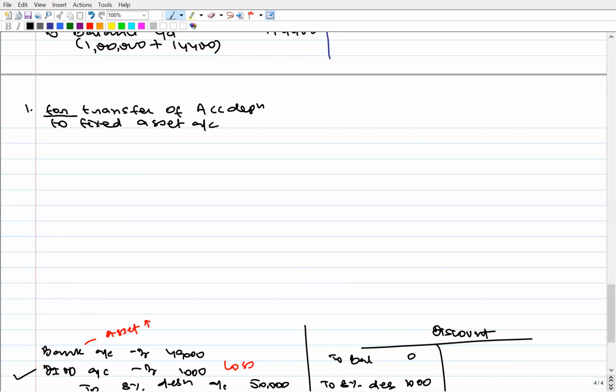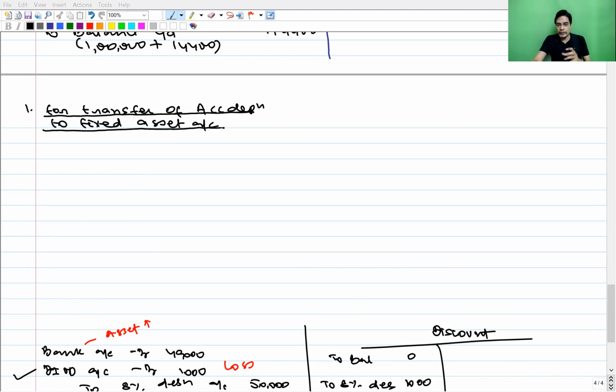So for the sale of an asset, when an accumulated depreciation account is maintained on that asset, three entries have to be recorded. First, on the asset which we have sold, whatever depreciation the entity has provided in its lifetime is lying in the accumulated depreciation account. Take it out from there and put it to the fixed asset account. So the balance in the accumulated depreciation account will decrease, so we have to debit.